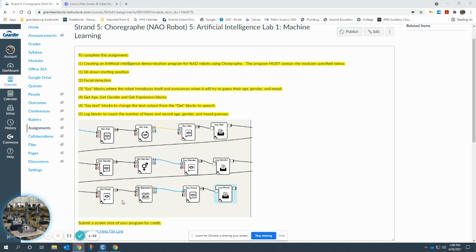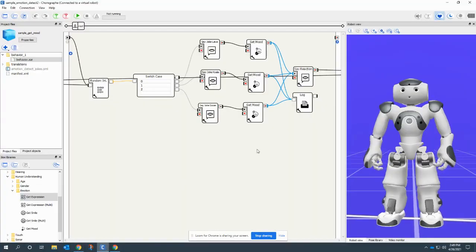The way you would do that is, in this example here, from a program I actually made, where it asked the person, "Mind if we get your age?" It determines that, says what it is, and logs it. It does the same thing for the gender, and the same thing for the mood. By the way, all three of these can be done at the same time through the facial recognition. It can do a group of 30 in about 4 seconds from my experience with the robot. And then it logs this.